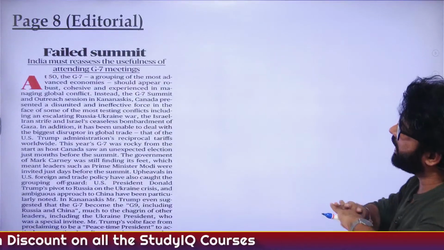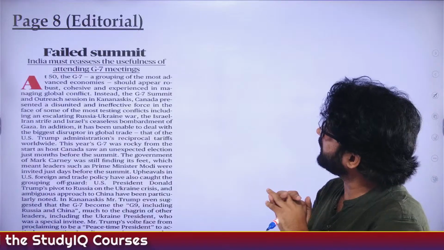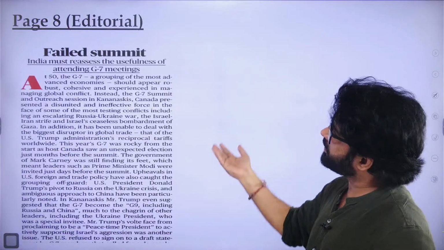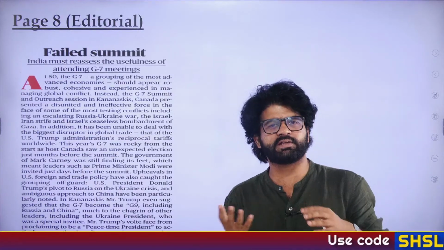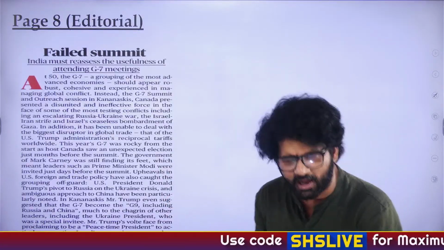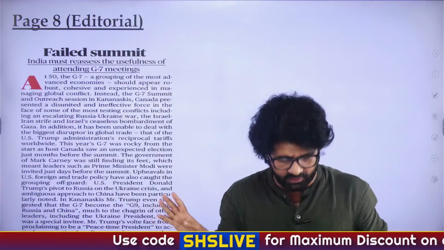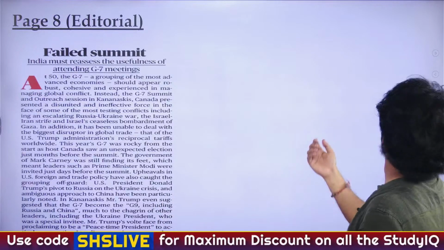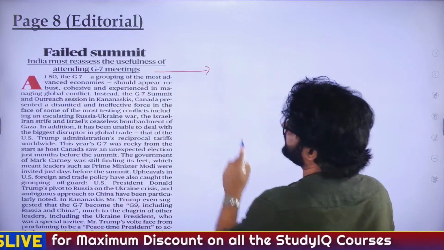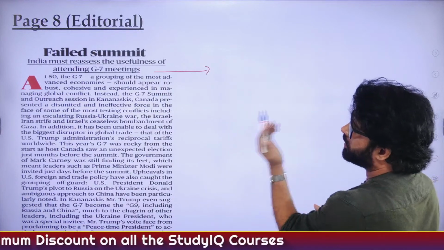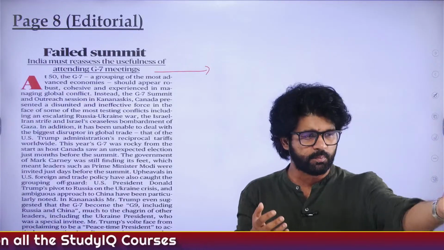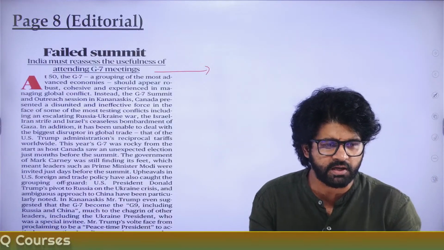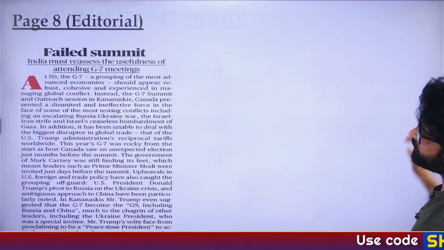Now, third article of the day, page 8 editorial, failed summit. So now here in this particular editorial, author is saying that G7 meeting, which is actually an informal meeting of rich countries of the world. We have talked about G7 earlier also because our honorable PM sir is going there, and we have talked about the mnemonic. What was the mnemonic? If you know it, please post it in the chat. Explain, sir. What was the C option?